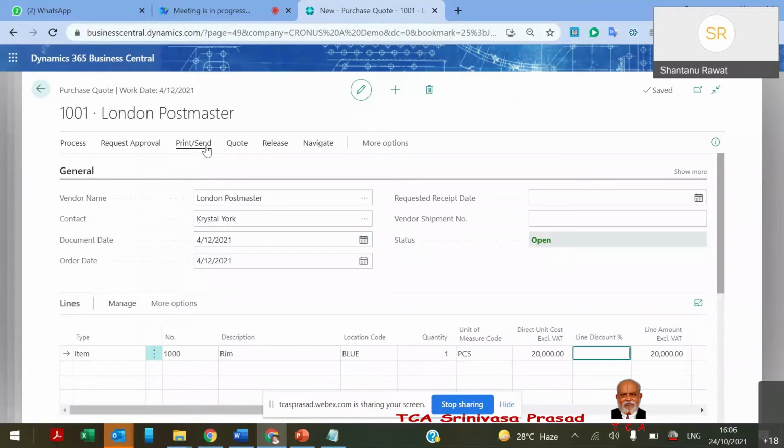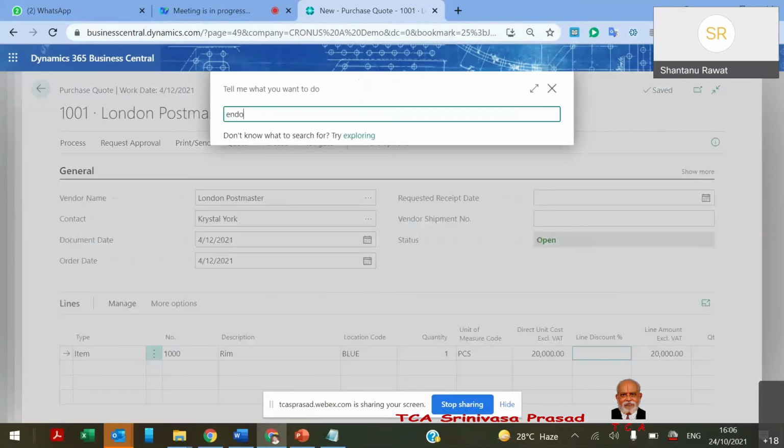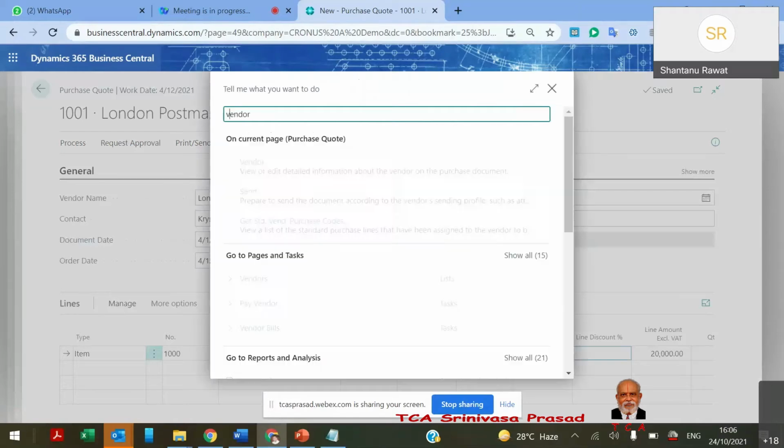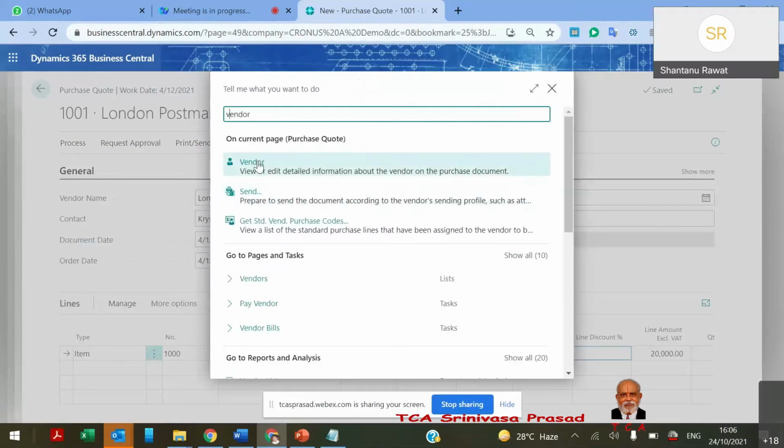Here, as we said, we maintain the vendor master.